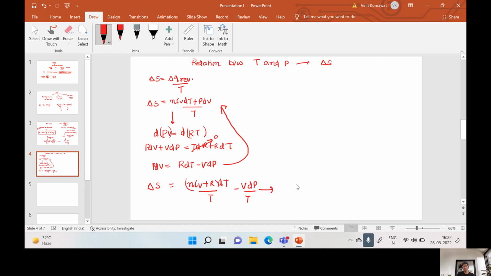By placing PV is equal to RT, from V by T is equal to R by P. Put V by T is equal to R by P and integrate, corresponding to T1 to T2 and P1 to P2. We get entropy change is equal to nCp ln T2 by T1 plus nR ln P1 by P2.